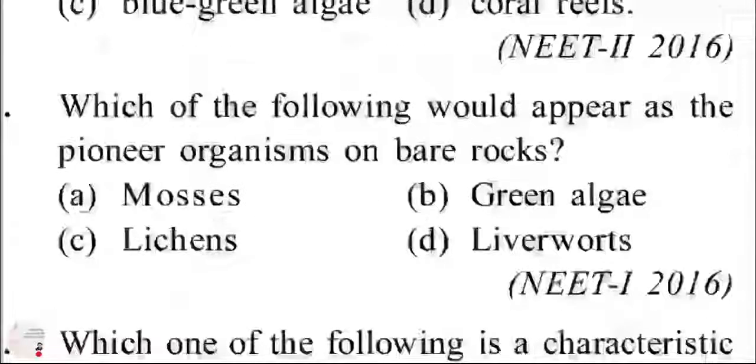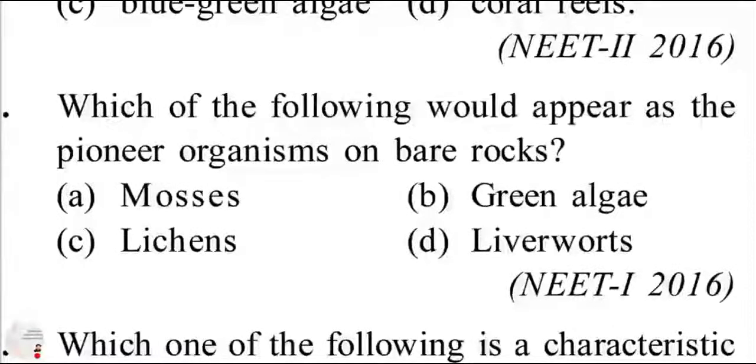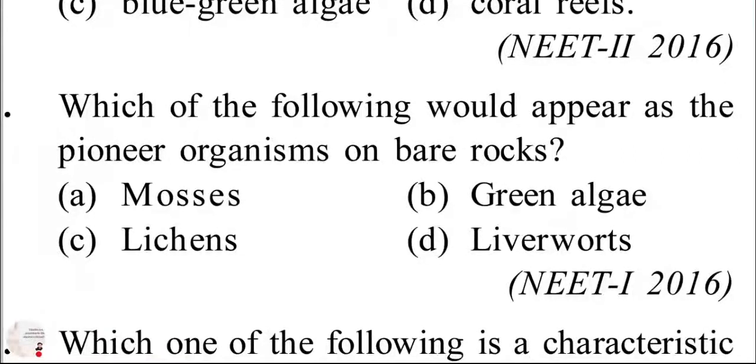Which of the following would appear as the pioneer organism? Pioneer organism. So simple question, and its answer is lichens. As this question is related to succession, the bare rock habitat is extremely hostile to living beings.